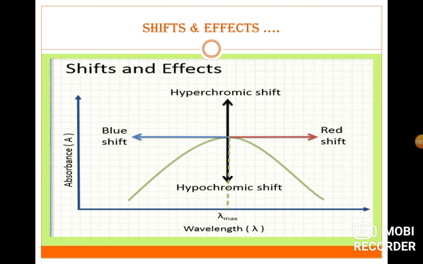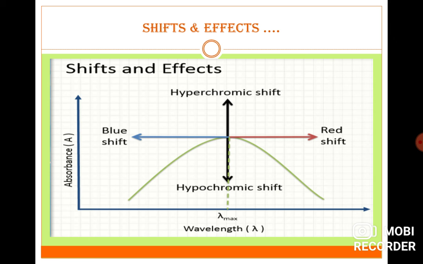So here we can graphically represent the various types of shifts. The graph is between absorbance and wavelength. On the left hand side there is the blue shift, and on the right hand side there is the red shift. Above the curve line is hyperchromic shift, and below the curve line is hypochromic shift. When lambda max shifts from higher to lower, that is known as blue shift.